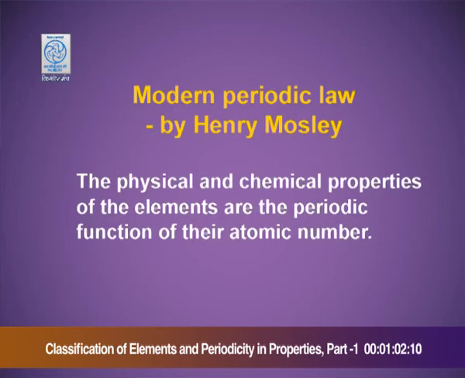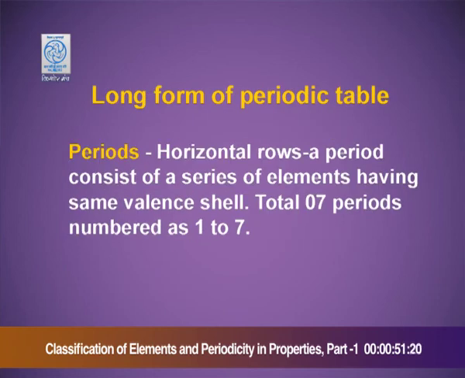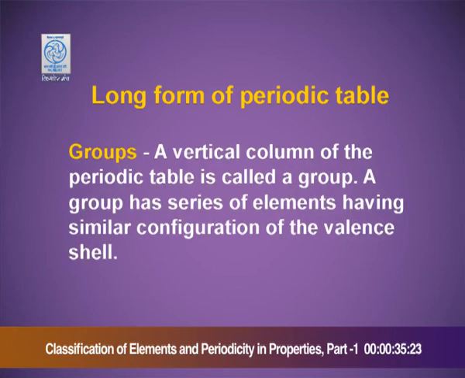Modern periodic law by Henry Moseley: the physical and chemical properties of the elements are a periodic function of their atomic number. The long form of the periodic table. Periods, horizontal rows. A period consists of a series of elements having the same valence shell, total 7 periods numbered from 1 to 7. Groups. A vertical column of the periodic table is called a group. A group has a series of elements having similar configuration of the valence shell.